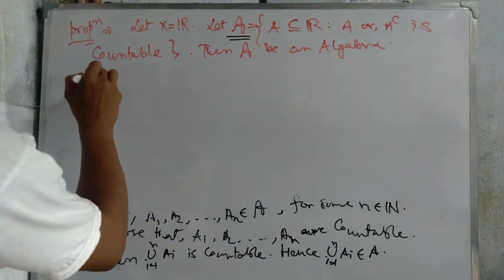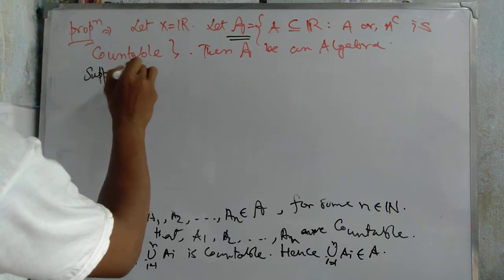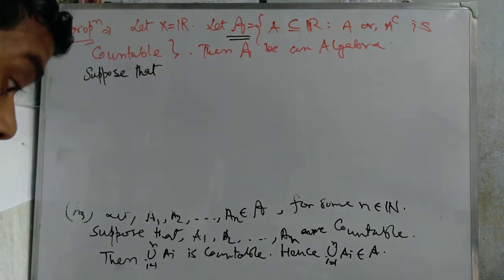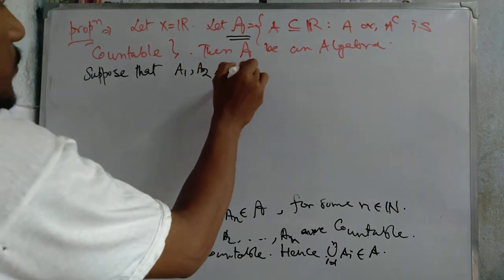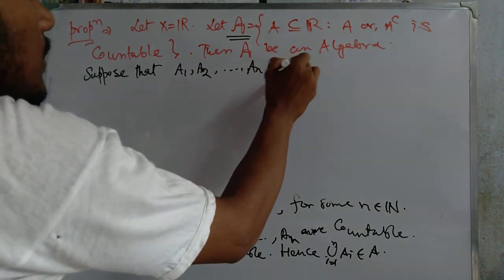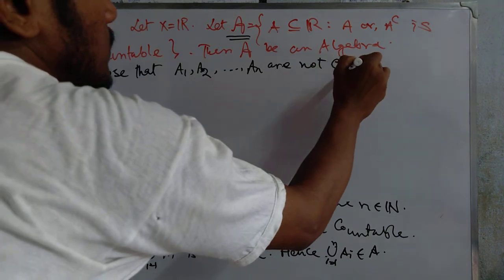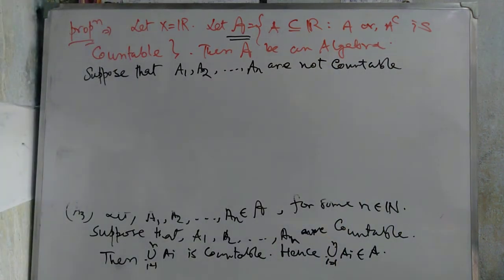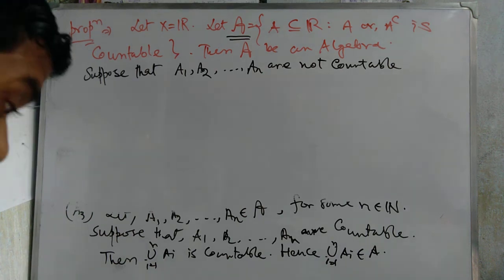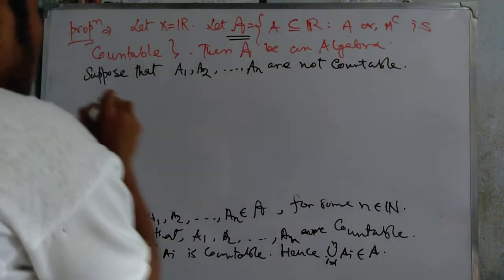Suppose that A1, A2, ..., An are not all countable. Then what happened? Then there exists